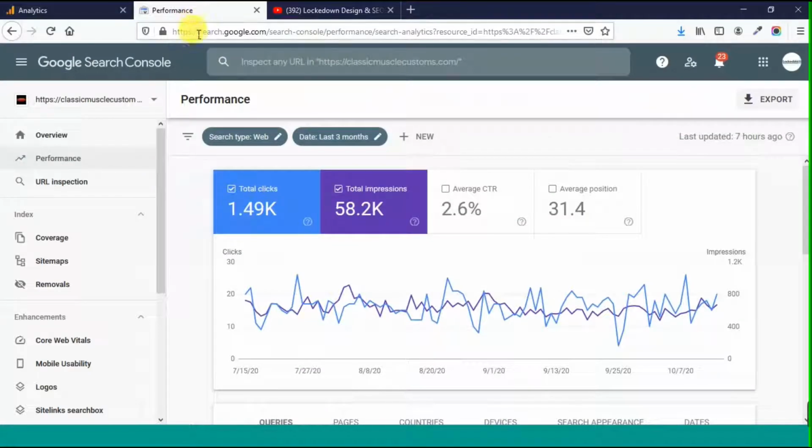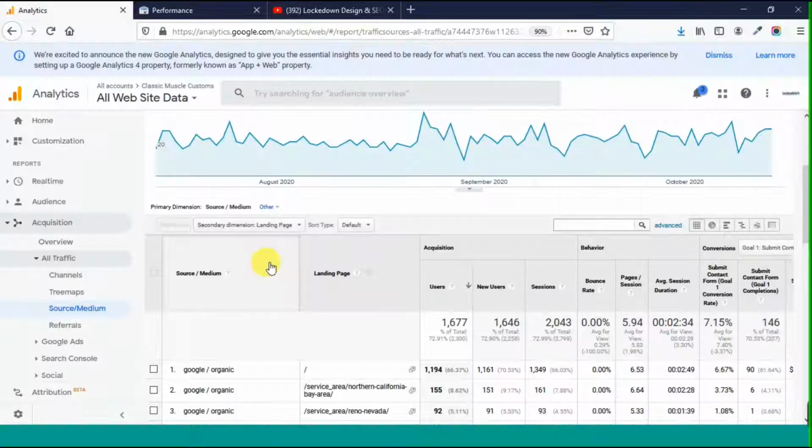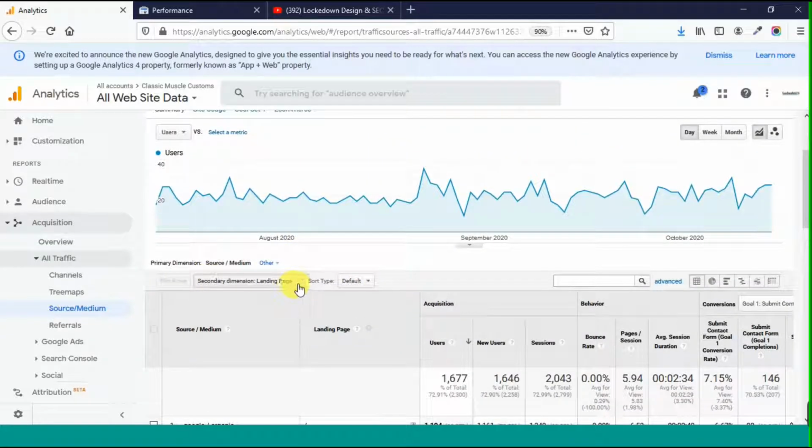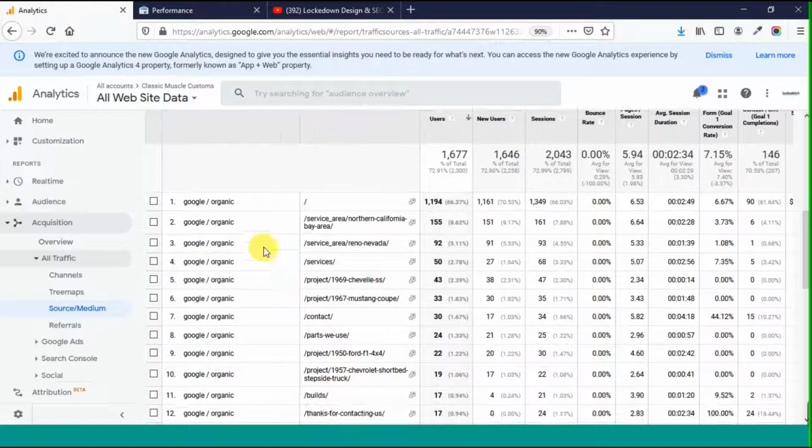For this first example, this is a client of mine. They're on my site in a case study, classicmusclecustoms.com. Search Console says that over the last 3 months they got 1,490 clicks. Google Analytics, for the same period of time, says that they had 1,677 users. This is the actual Google organic acquisition by landing page. So this is the actual number of clicks.